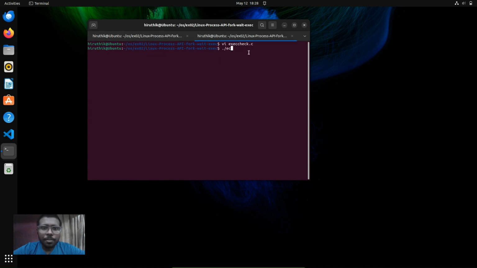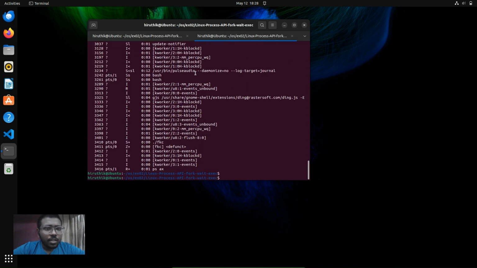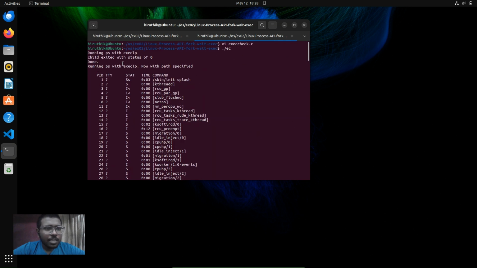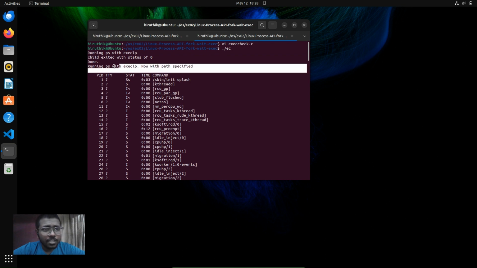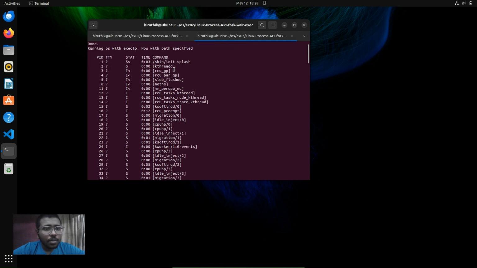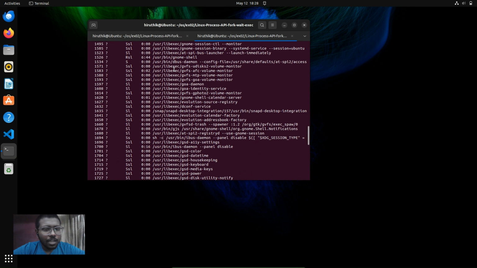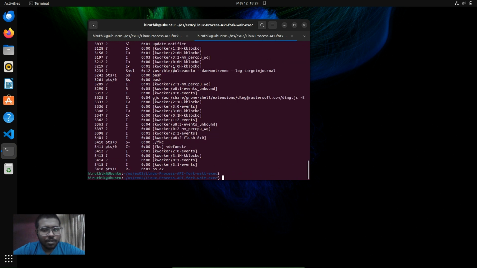And now here I'm going to execute the dot slash exec command, my friends. This command prints that it executes the ps command with execlp, and the child has exited successfully. And then it mentions that the ps command is executed using execl with its own path. And now it lists every process executing in my system, and that's how the program works, my dear friends.